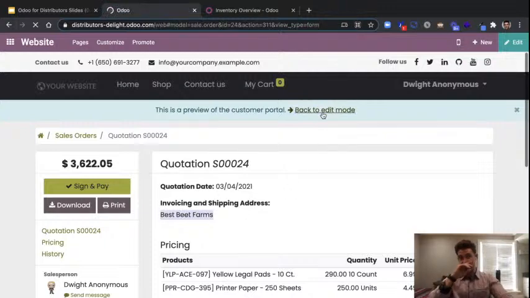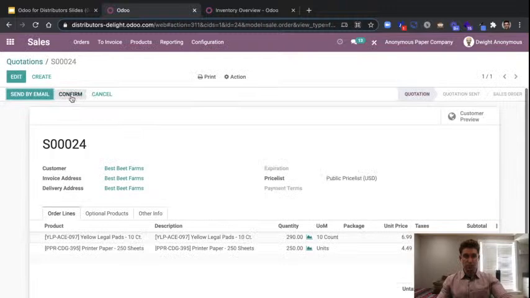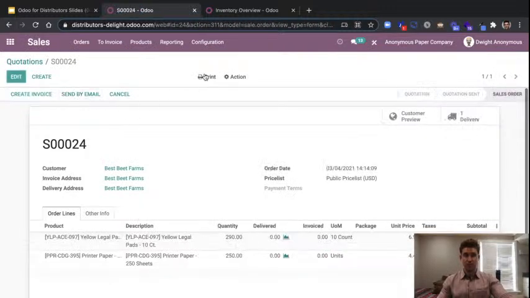So we're just going to go ahead and confirm this. And from there, we'd be able to go ahead and print the sales order once it comes through. So we'll go ahead and confirm this here. And like I said, we could easily come here, print the order, and then get that either mailed or sent to our customer as well.